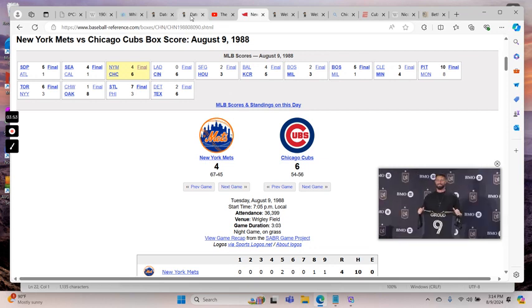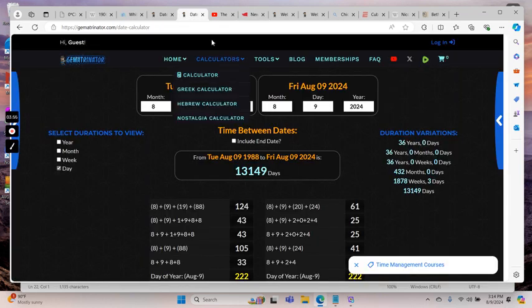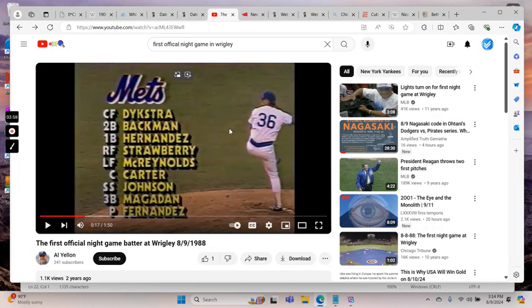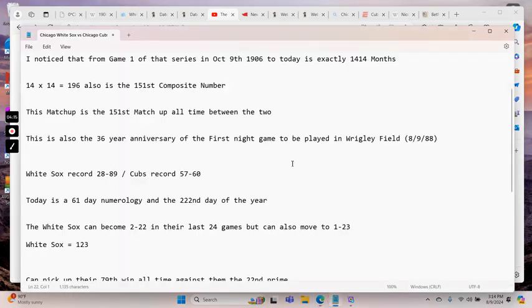So that was 36 years ago, in tribute to number 36 on the Cubs winning the first night game ever to be played. So again, Wrigley Field always had daytime games. They never played night games until this game in 1988, city ordinance law or whatever. So that's a unique feature about tonight as well.